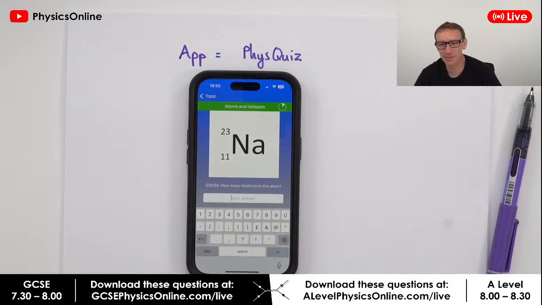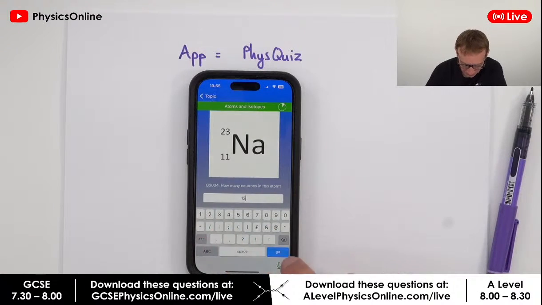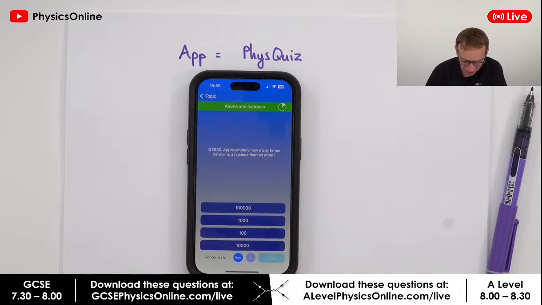Oh my God, there are so many people here saying 12. Adriel, Charlie, Zeno. Okay, there are so many people. Demida, Zena, Bramble. The answer is 12. Yes, nice. How many times smaller is a nucleus than an atom?